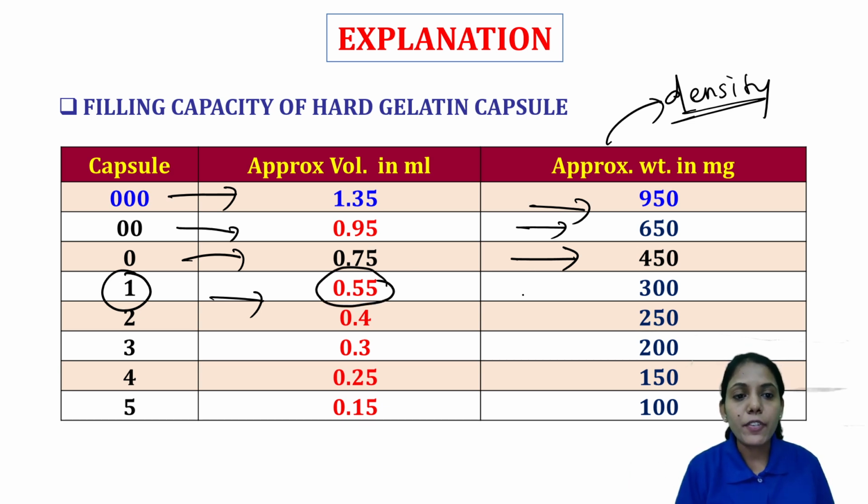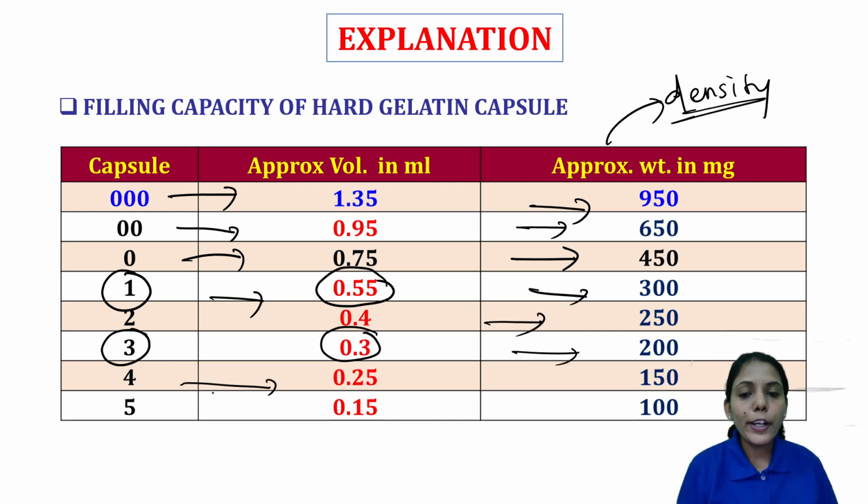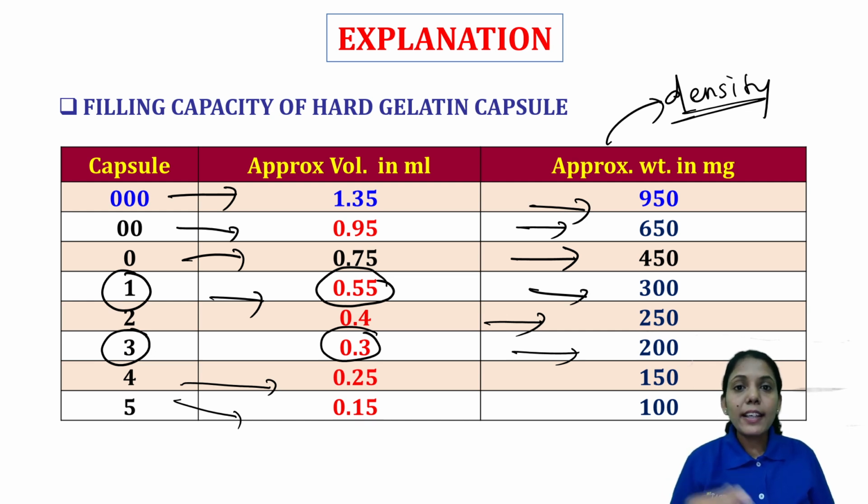Size 1 is 0.5 ml, so it is 300 mg. And size 3 you can remember, 0.3 ml, so that is 200 mg. Size 2 is 0.4 and size 4 is 0.25. Size 5 is 0.15. So based upon the sizes of the capsule, there are different volumes and different weights. But at least remember the volumes, like the half of 1 is 0.5, then 3 is 0.3 only. Just you have to divide by 0.1.